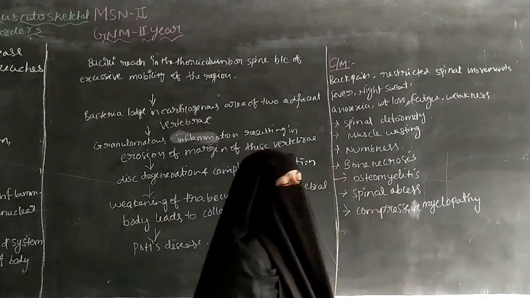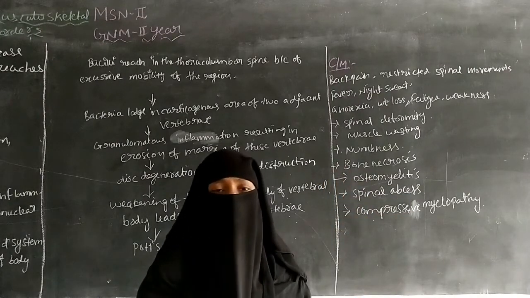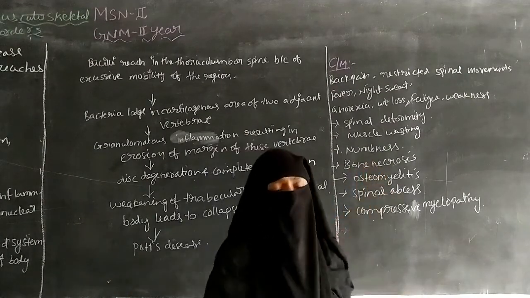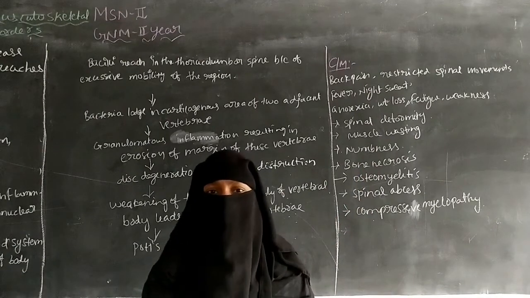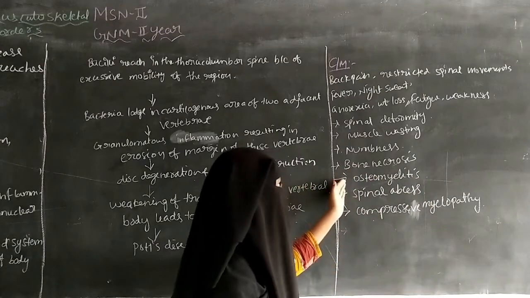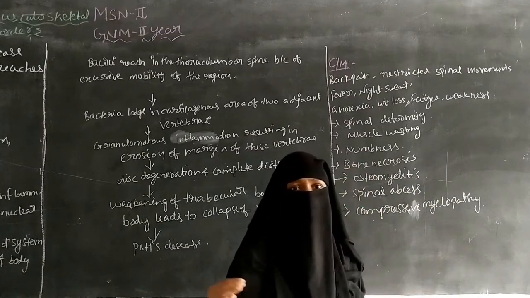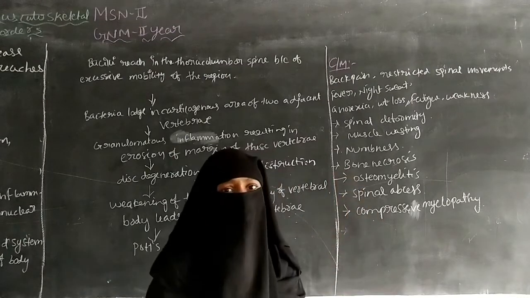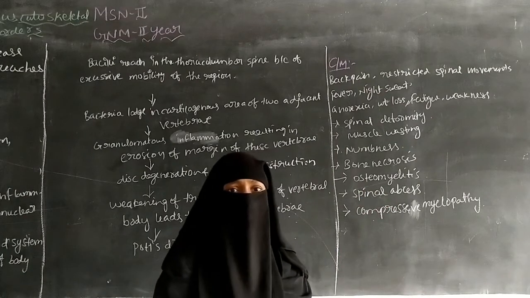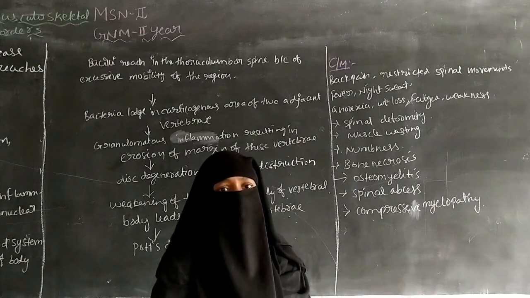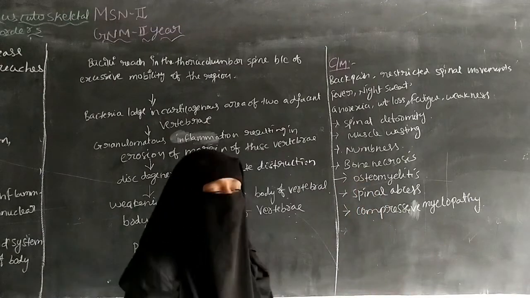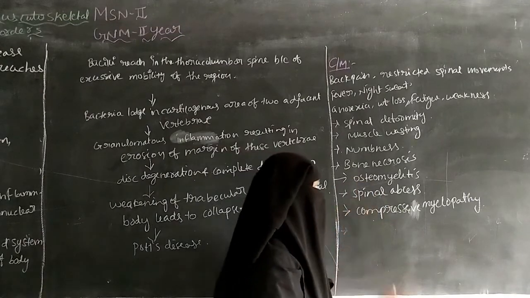Next one is bone necrosis. Bone necrosis means there is death of the tissue cells because of decreased blood supply to the bone. The bone tissue can die, so it is called bone necrosis. And next one is osteomyelitis. It is an infection, and it can be caused by bacteria. Next one is spinal abscess.